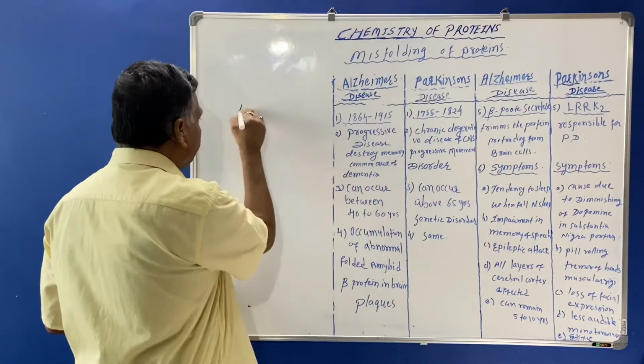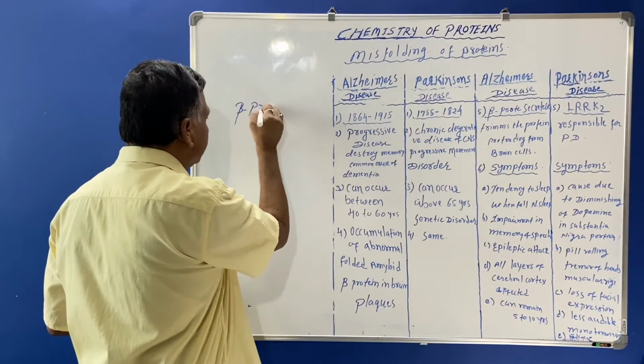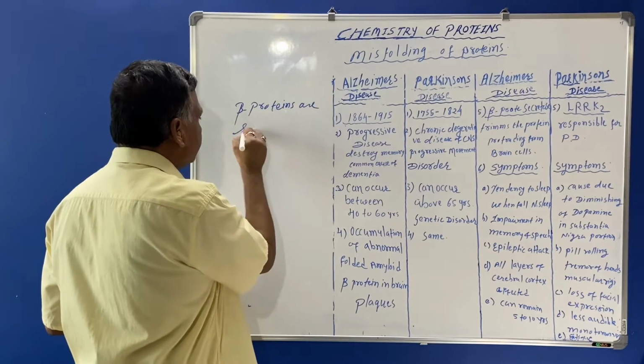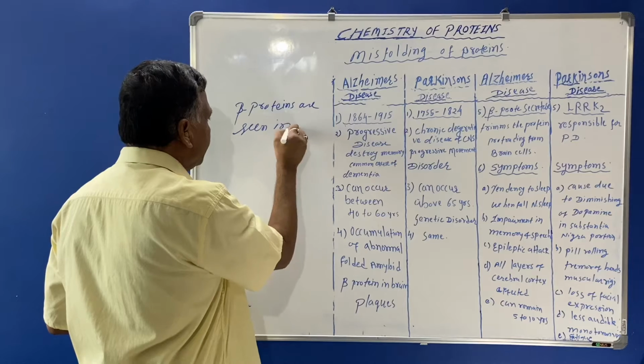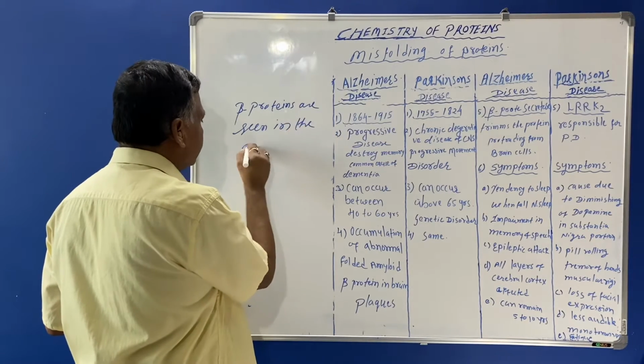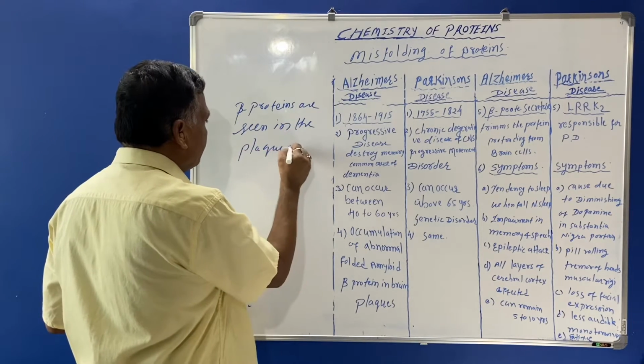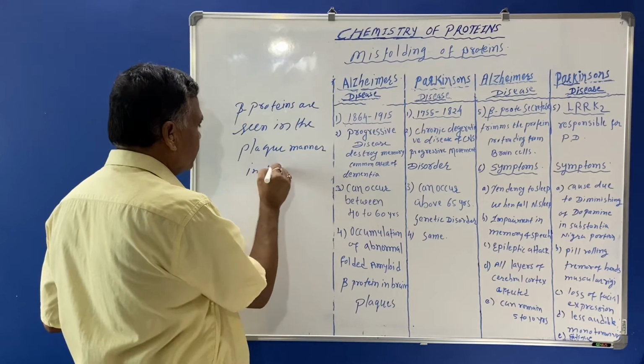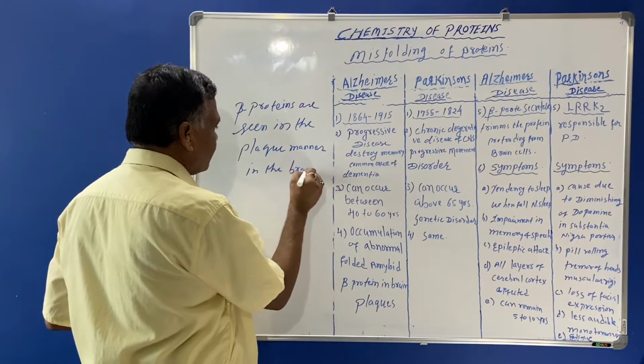Beta proteins are seen in the plaque manner in the brain cells.